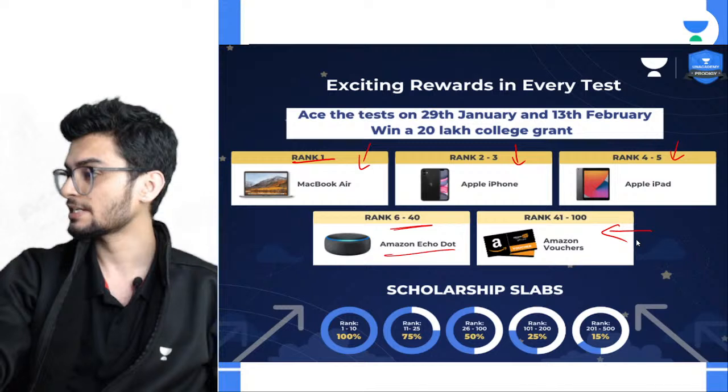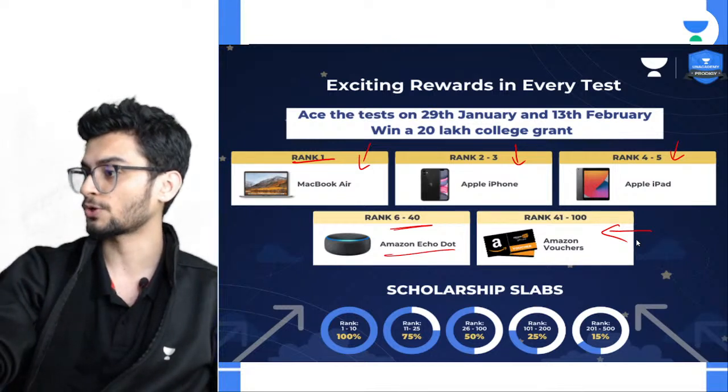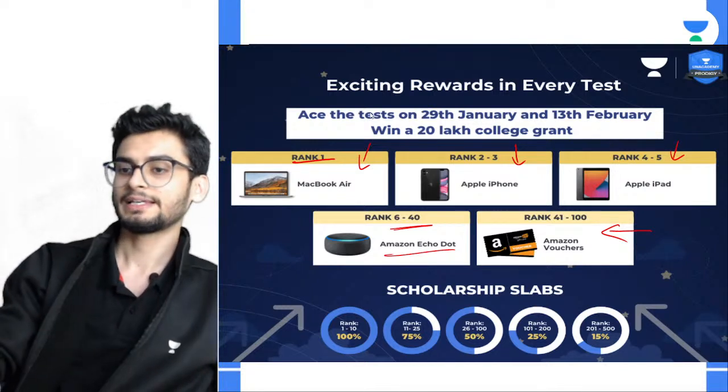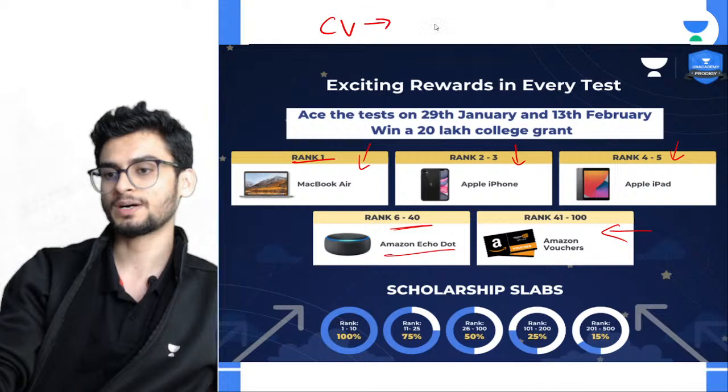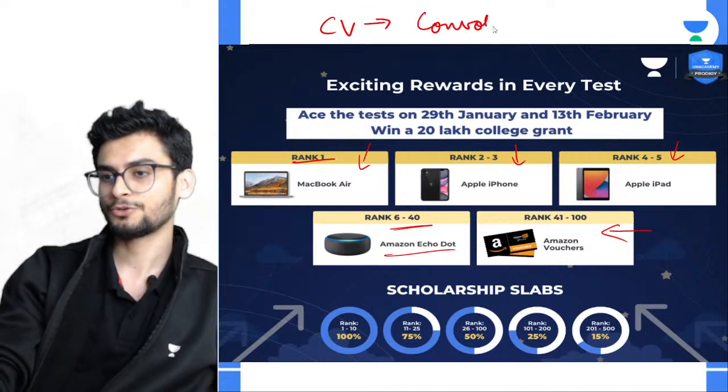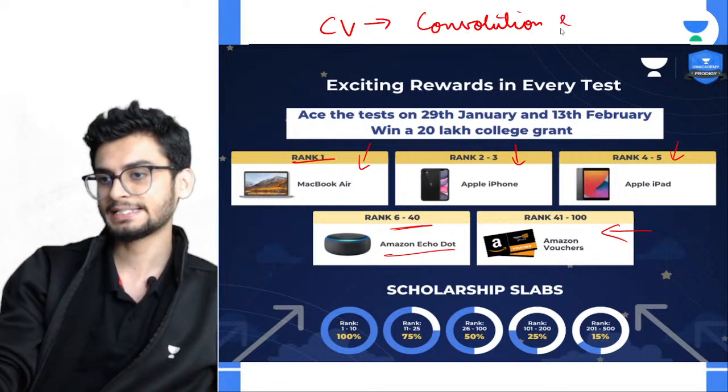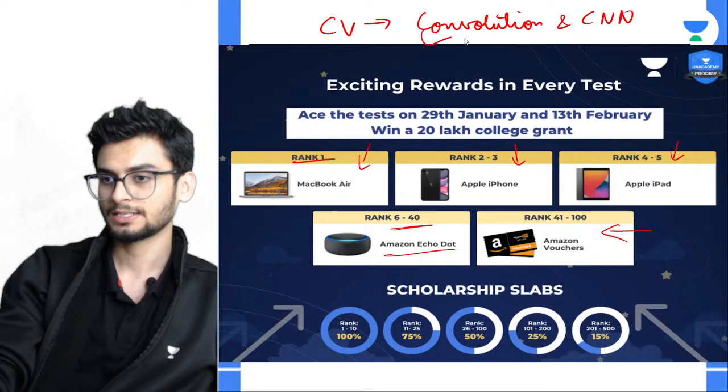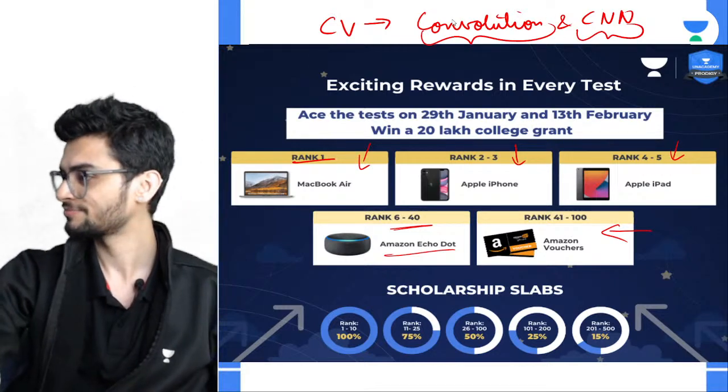Rudraksh, the session for computer vision is scheduled for tomorrow again, because computer vision has 2 parts, convolution and CNN. Both of these sessions will happen tomorrow because they are actually codependent.